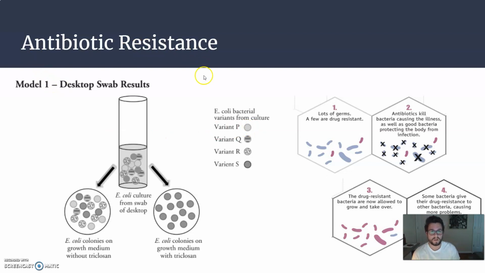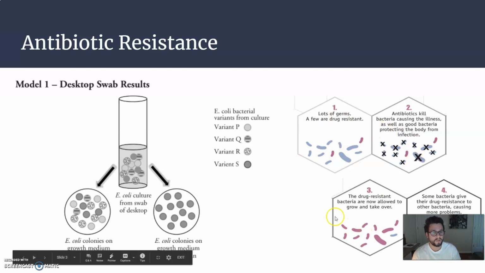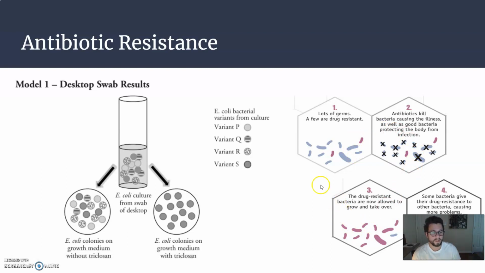So there's antibiotic resistance by some bacteria having more resistance to certain types of medicine. They will survive the medicine and then reproduce, and then you will have more of these resistant bacteria. So by not taking the right amount of antibiotics or using too many antibiotics, we risk creating stronger, more resistant bacteria over time.